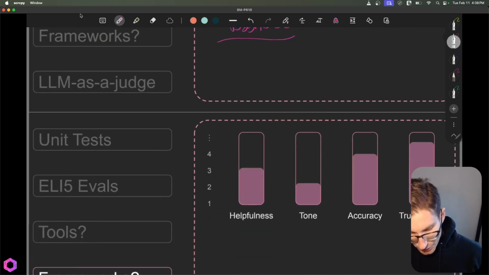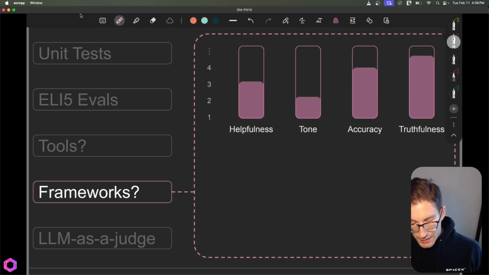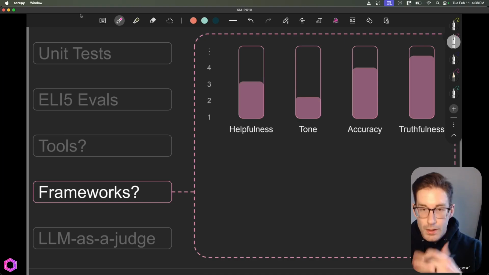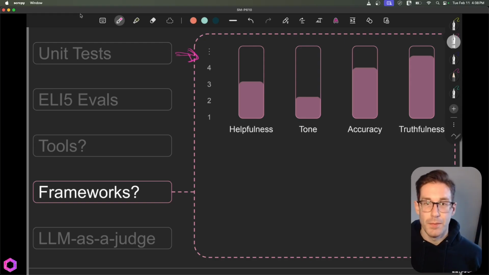So once we've gotten through the tools, we go to frameworks. Now in frameworks, oftentimes you'll see that there are different ways to evaluate models. And oftentimes with these frameworks, this is another nerd-sniping opportunity, to get obsessed with frameworks and thinking about all the different ways we can evaluate our model and all the different complexities of measuring the type of goodness for each response, etc. And there's a huge issue here.